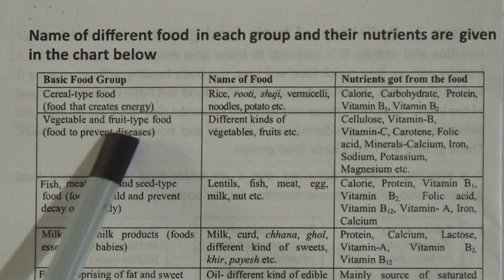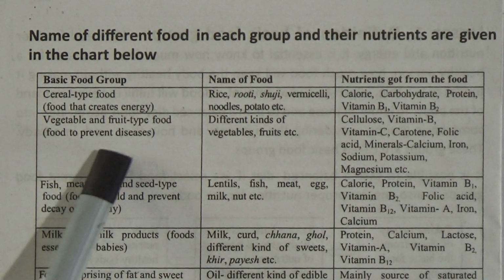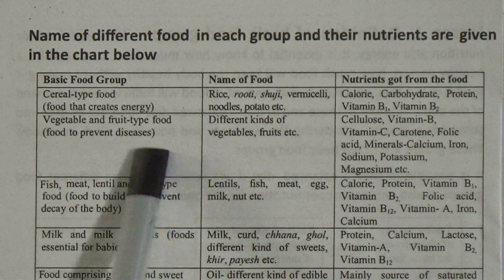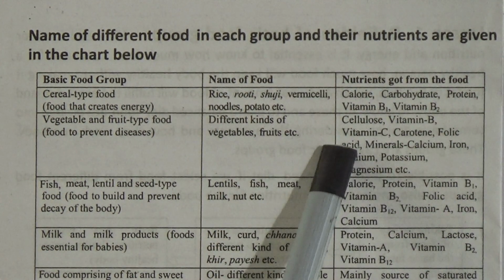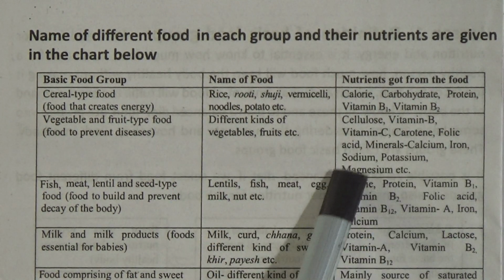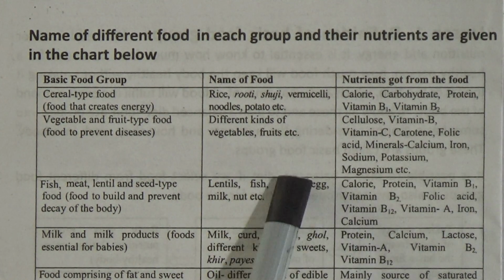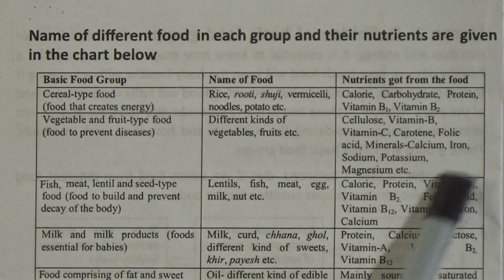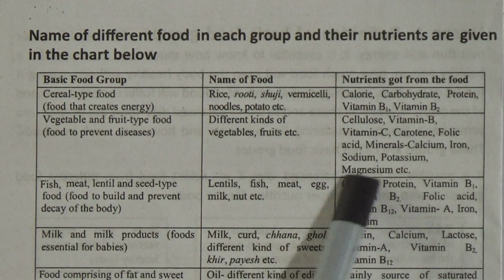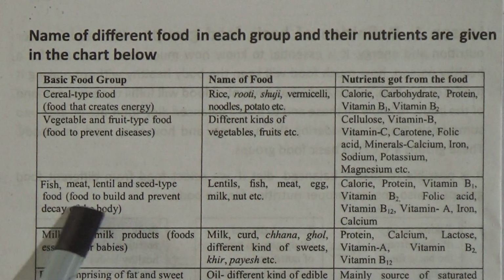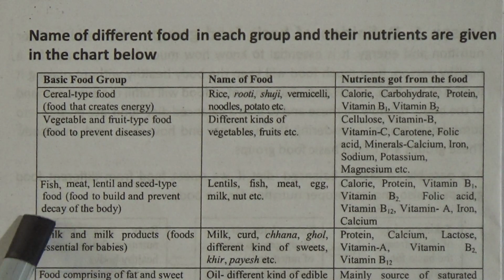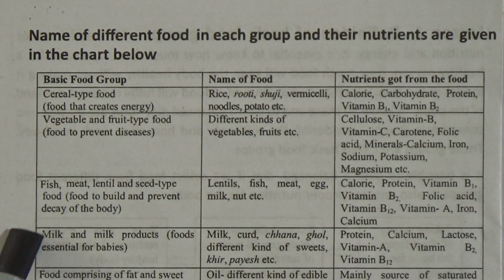Now, vegetable and fruit type food, food to prevent diseases: different kinds of vegetables, fruits, etc. And the nutrients: cellulose, vitamin B, vitamin C, carotene, folic acid, minerals, calcium, iron, sodium, potassium, magnesium, etc. Now, fish, meat, lentil and seed type food, food to build the body and prevent decay.